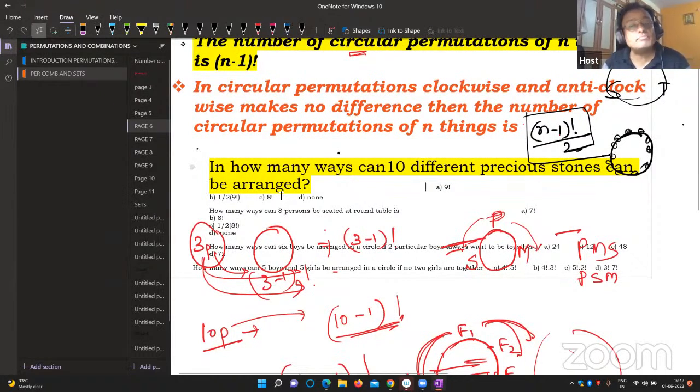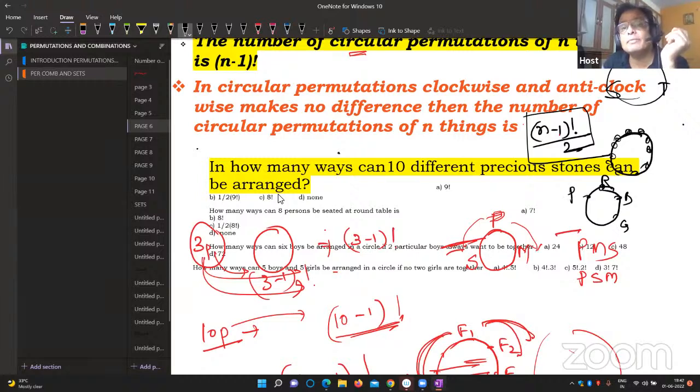10 different, because they are different. Look here, 10 different pieces. First one, red. Next one is blue. Next one is green. Here it is purple. So if you go red, blue, green, this comes. Yes, there is a difference. That time only you can write 10 minus 1 factorial, that is equal to 9 factorial.